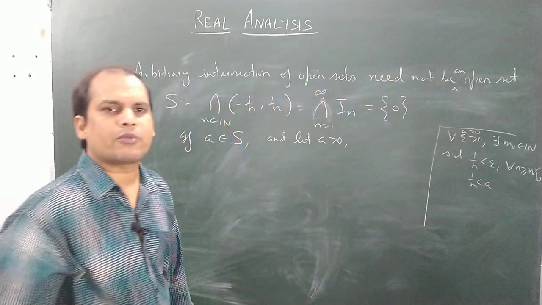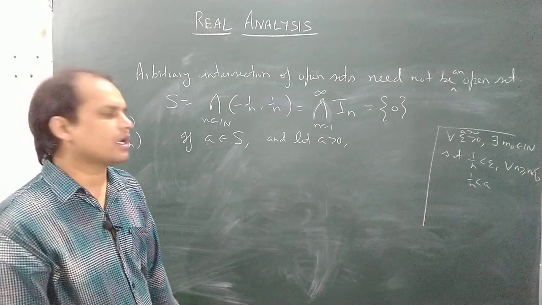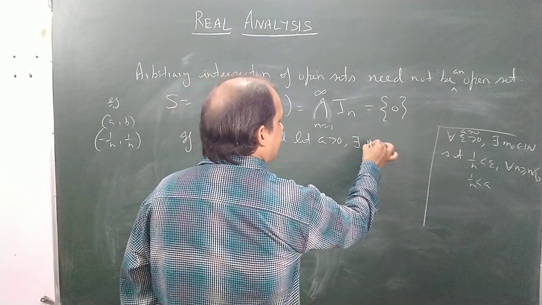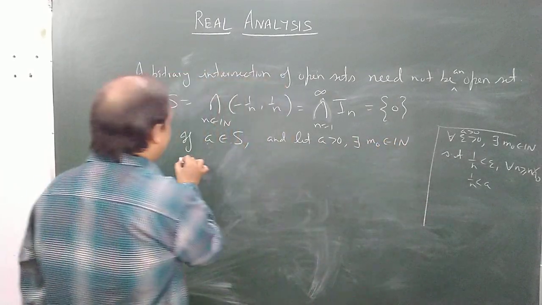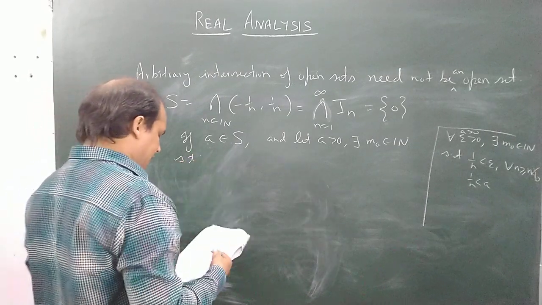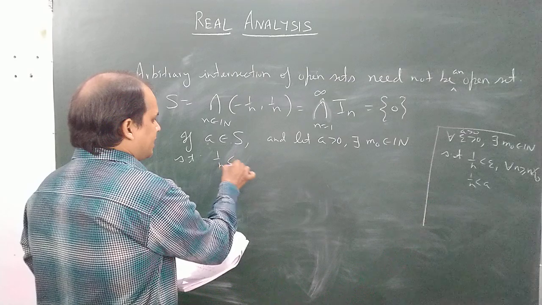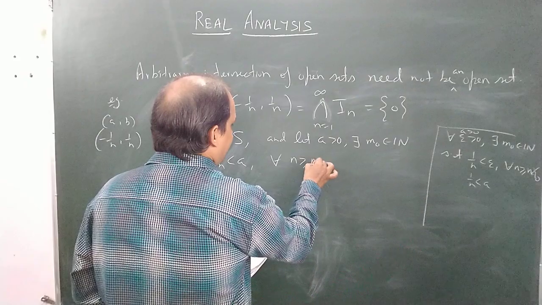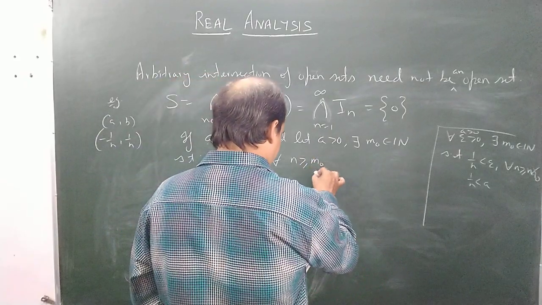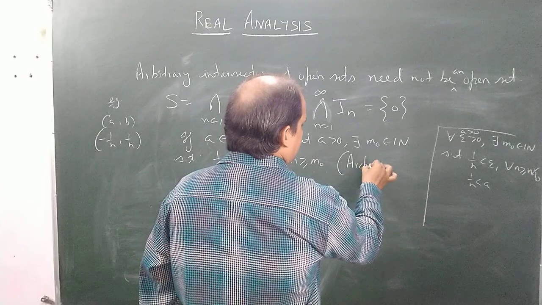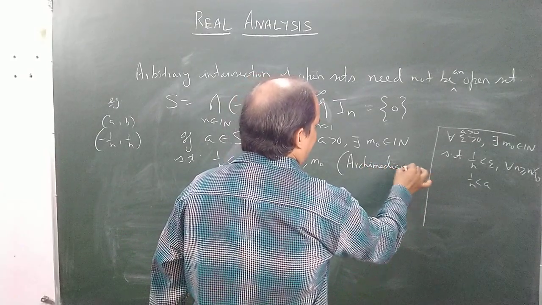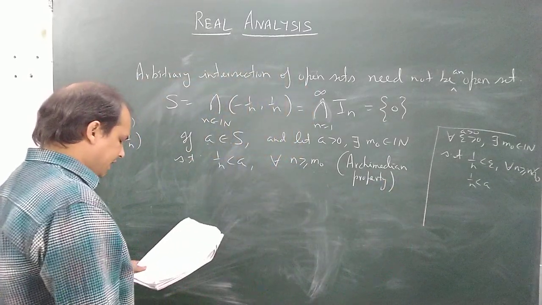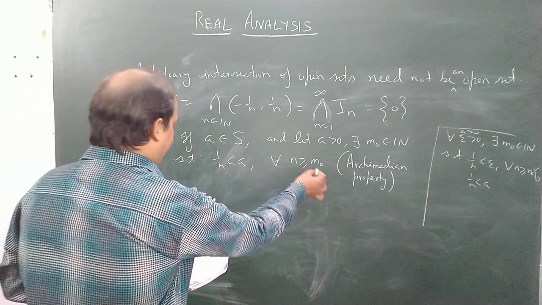So using this corollary of the Archimedean property of real numbers, one can always claim that whenever a is greater than 0, there exists m naught belonging to N such that 1 by n is less than a, because I have taken this notation as a, for every n greater than or equal to m naught. From where is this claim? This is clearly from the Archimedean property of real numbers.